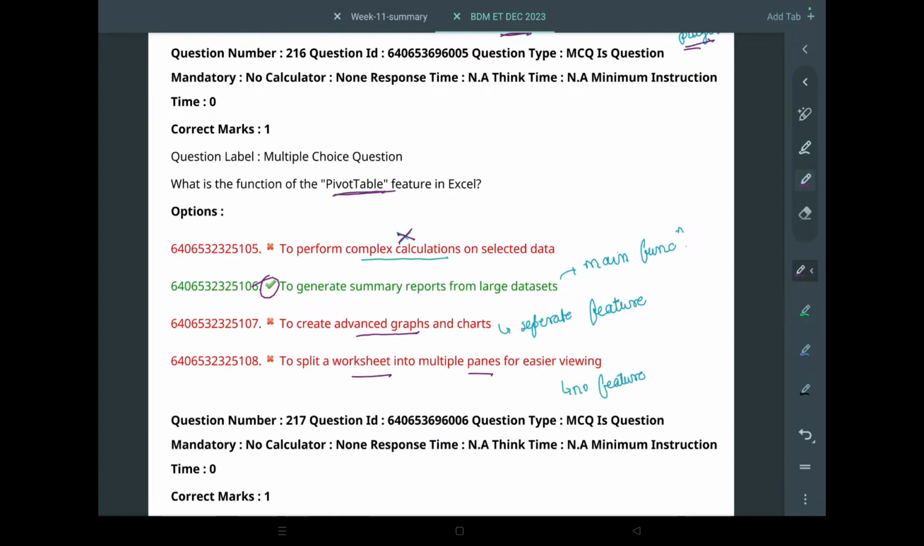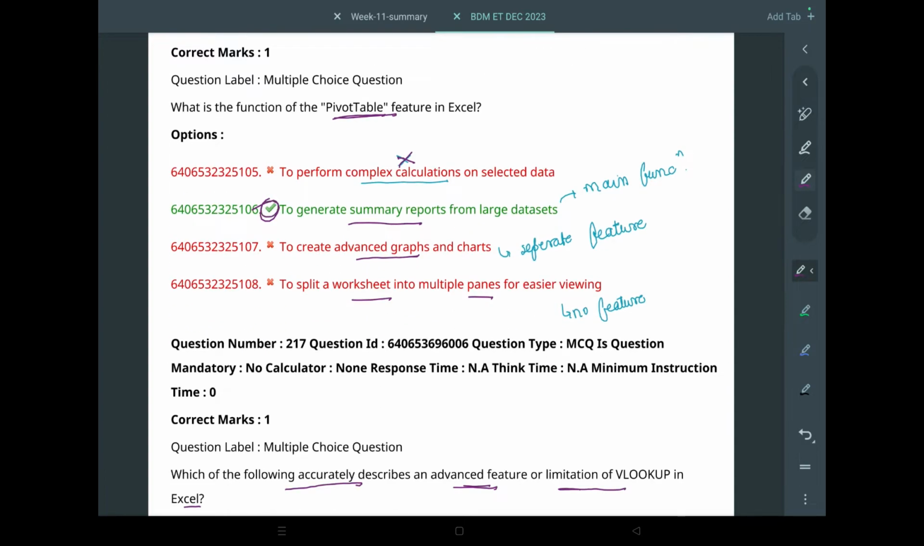After that, it has asked about the pivot table feature. What is the function of it? The main function of a pivot table is to generate summary reports from large data sets. When do we use pivot tables? When there is a large data set and you have to generate a summary for a presentation, or you want to study the data deeply. In those scenarios, we use a pivot table to summarize it well enough and then study it. So the second option will be correct.